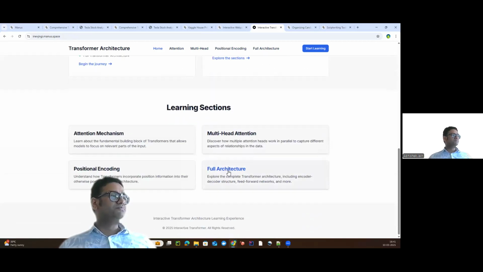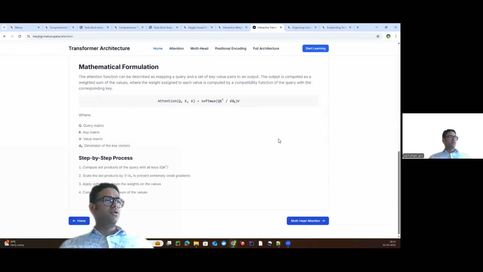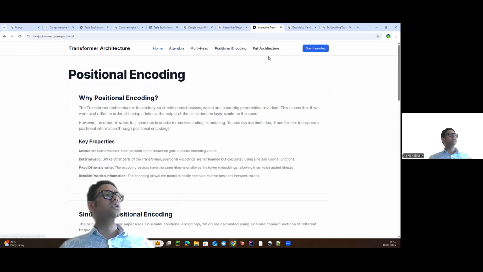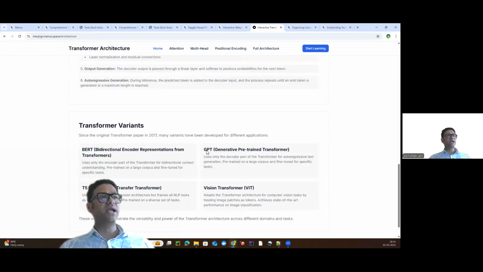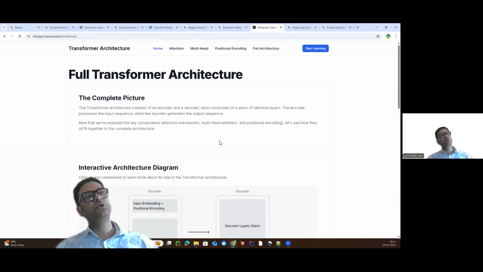But at the end, we have all these kinds of things. Attention, if you scroll down at the end, you will find that it will take you to the next topic, which is multi-head, and then positional encoding and the full architecture as well. We can type, right? It's really awesome. We haven't done anything, and everything is being done by the multi-agent system which Manus AI had put together behind those use cases.